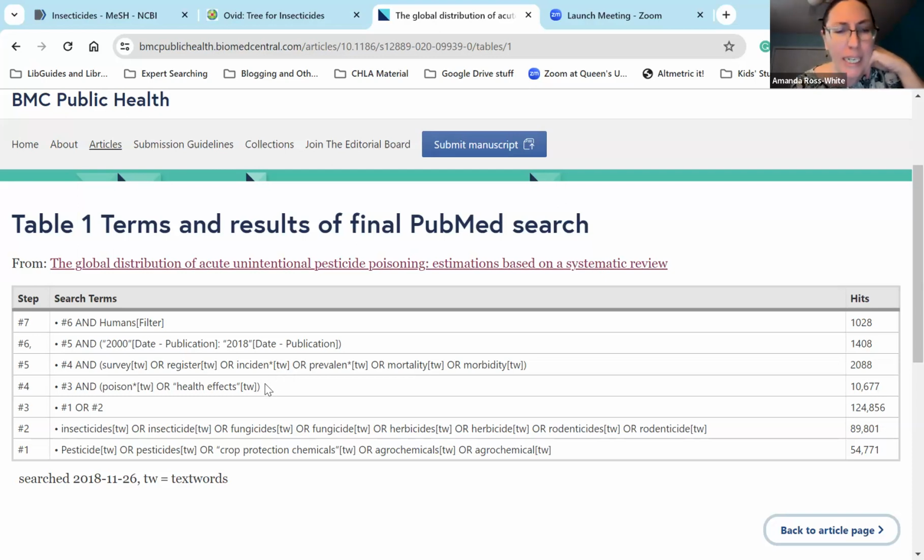Again, we don't see any subject headings. We do see they've managed to truncate incident. So they are aware that truncation exists, but why they used it here and not elsewhere, it's not entirely clear.